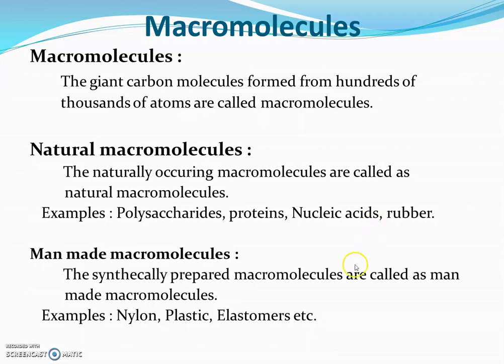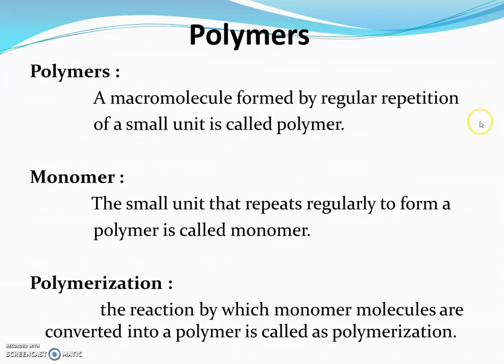The second type of macromolecules are man-made macromolecules. As the name suggests, the synthetically prepared macromolecules are called man-made macromolecules. The examples are nylon, plastic, elastomers, etc. Now let us discuss the polymers.